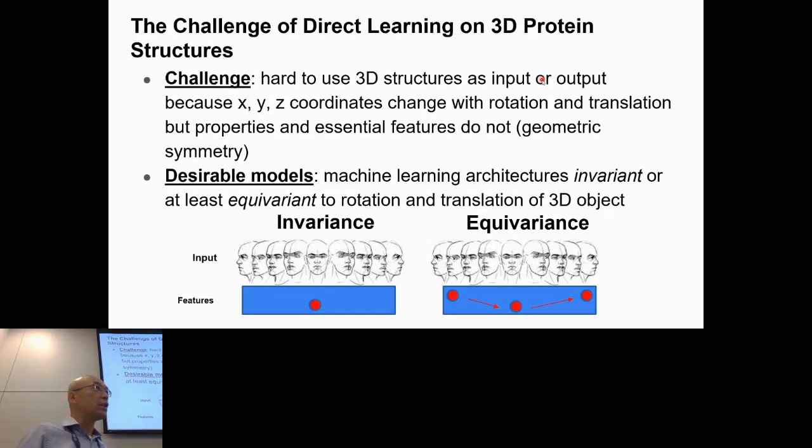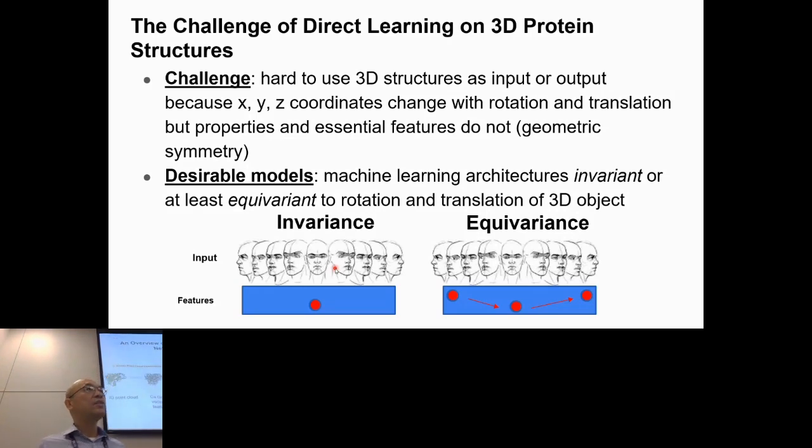So here, I'd like to use two simple examples to illustrate this idea. What's invariance? Invariance is like face recognition. If you rotate your face, and your machine learning model captures exactly the same features no matter what the orientation is, that is invariant to the rotation. If we cannot achieve invariance, you can also achieve equivariance. That means if I rotate my face, my features are also rotated in the feature space. The similar features have been captured in a different rotation place in the feature space. Then your model can still work well to recognize the essential features.